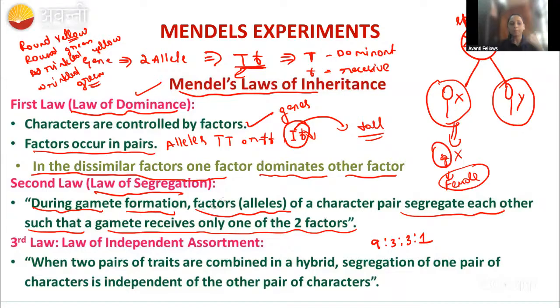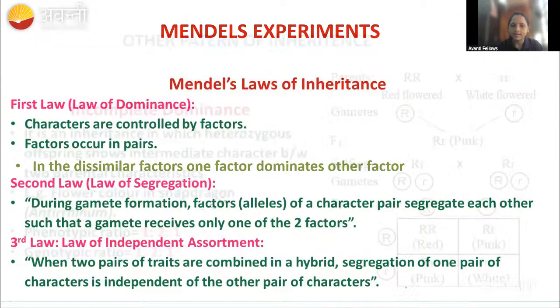The characters here. But whereas in the segregation, it is about the allele. Whereas in the law of independent assortment, it is about the character. Remember that. See here. When two pairs of traits are combined in the hybrid, that is round yellow and wrinkled green, the segregation of one pair of the character is independent of the other pair of the character. So this is about the character. Law of independent assortment is about the character, whereas the law of segregation is about the allele and gamete formation. Remember this. I think you understood about Mendel's laws of inheritance. Let us go to the next thing, guys.